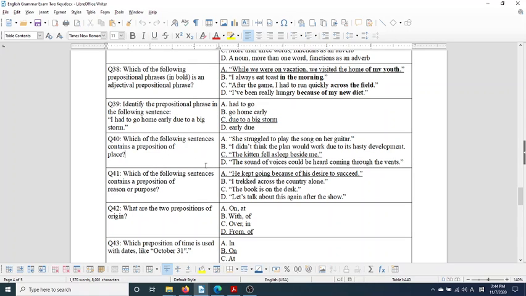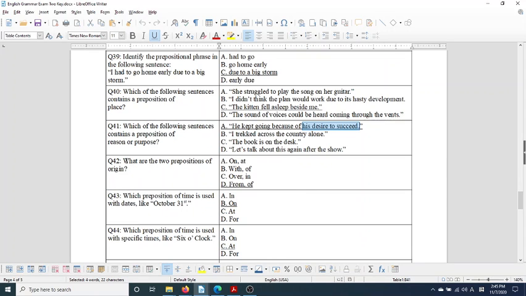Which of the following sentences contains a preposition of place? The kitten fell asleep beside me, right? Beside me. Which of the following sentences contains a preposition of reason or purpose? Why something is done? He kept going because of his desire to succeed. That was the purpose. What are the two prepositions of origin? You can say from Korea, or of, Geralt of Rivia.